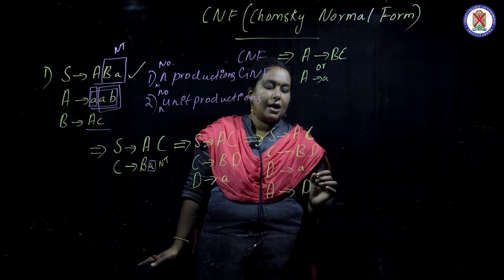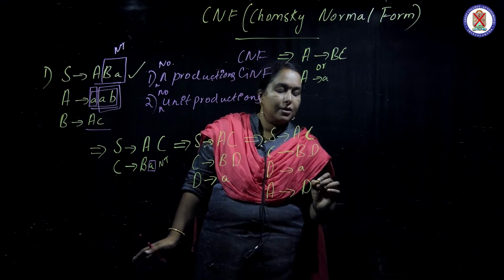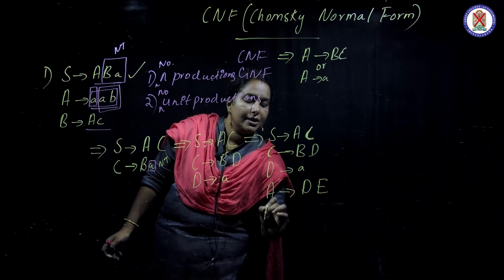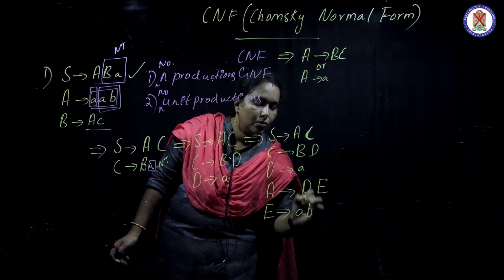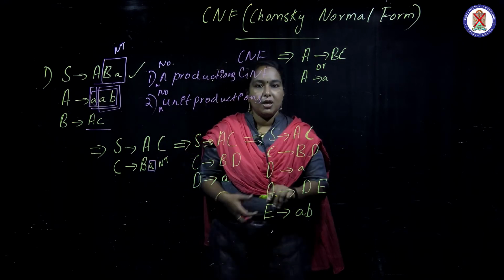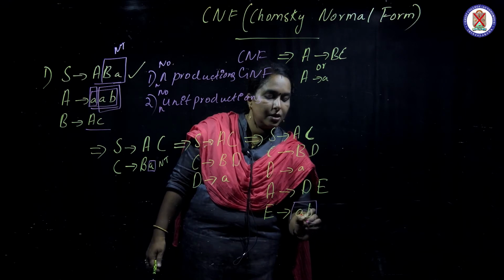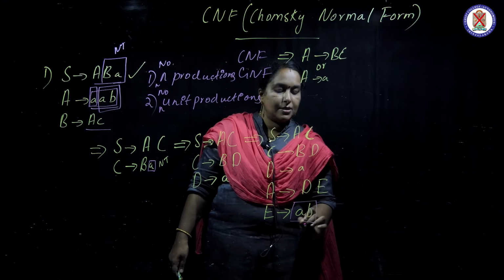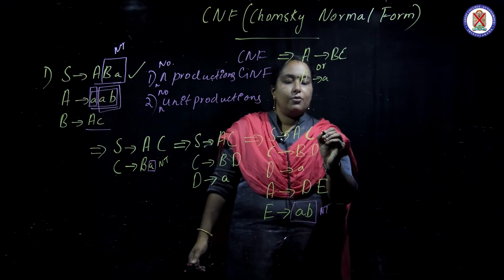Next, AB can be made by another alphabet, that is called E. Okay, so what will be E? E derives AB. Okay, so again what problem comes? Here only one terminal must come, but here two terminals are coming. So we must substitute it with a non-terminal. So how can we do this?